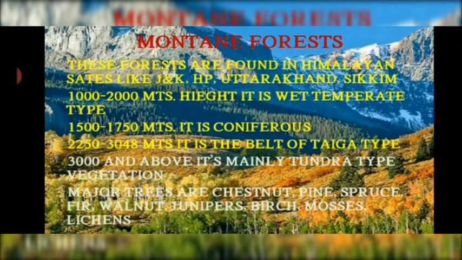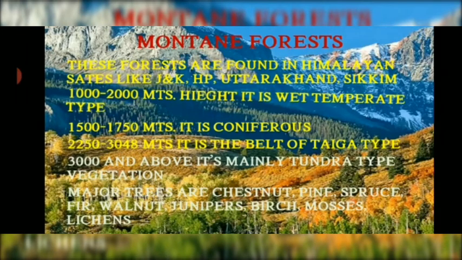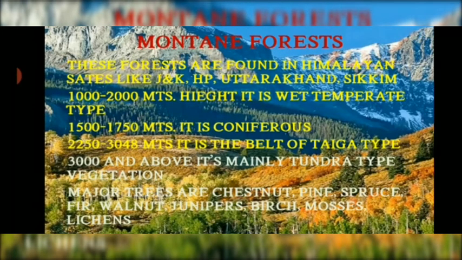The next type of vegetation is montane forest. These forests are found in Himalayan states like Jammu and Kashmir, Himachal Pradesh, Uttarakhand, Sikkim. From 1000 to 2000 meters height, it is wet temperate type of forest. From 1500 to 1750 meters, it is coniferous type of vegetation.